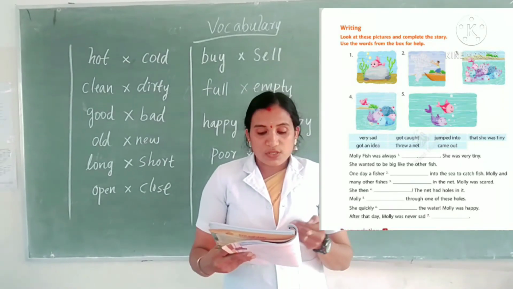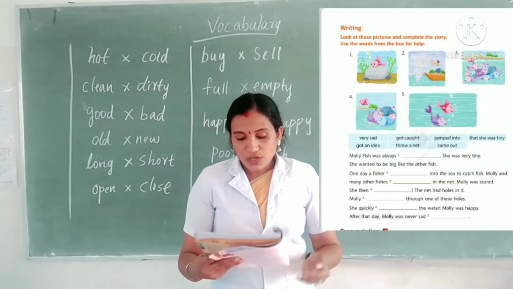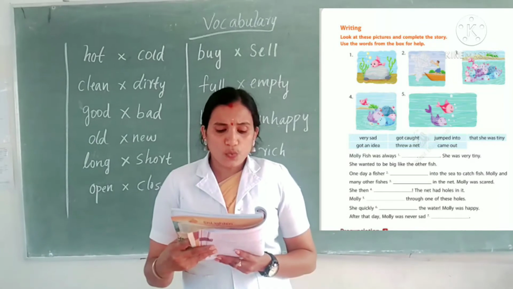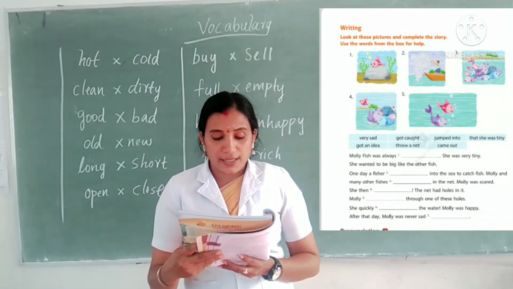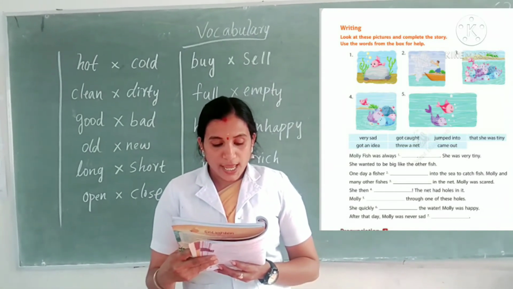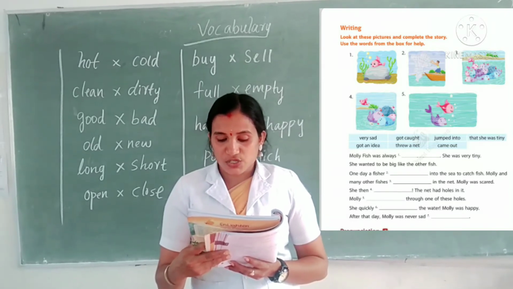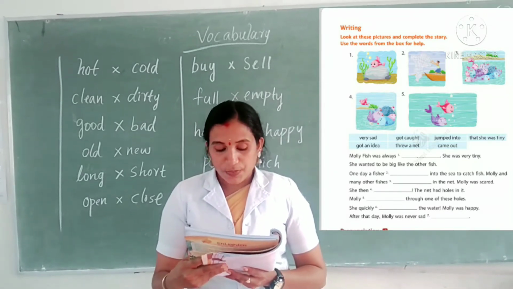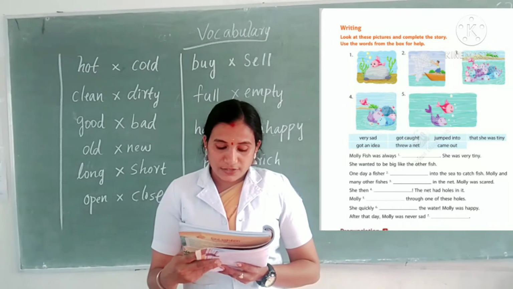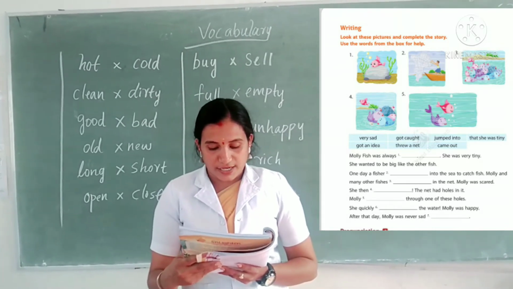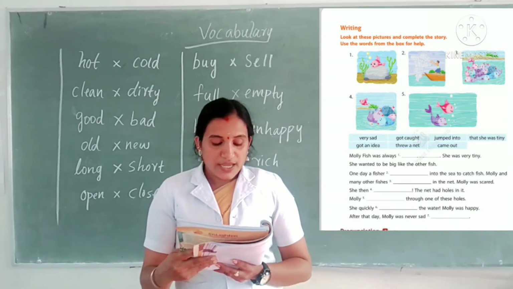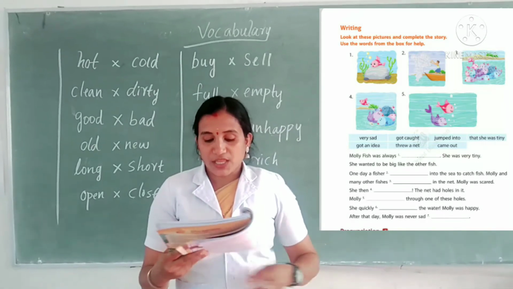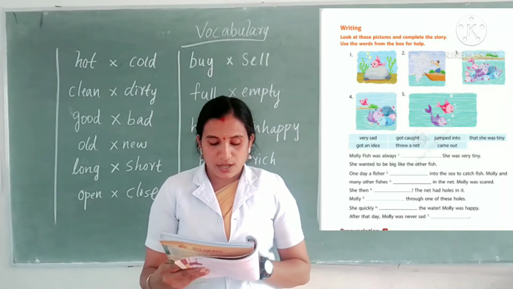Molly fish was always dash. She was very tiny. She wanted to be big like the other fish. One day a fisher dashed into the sea to catch fish. Molly and many other fishes dashed in the net. Molly was scared. She then dashed. The net had holes in it.